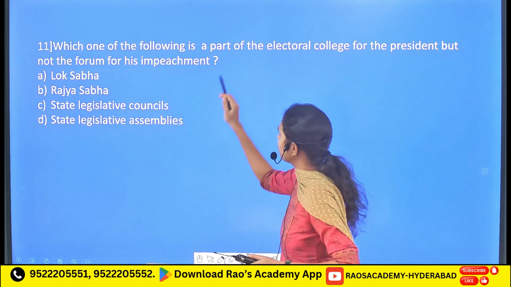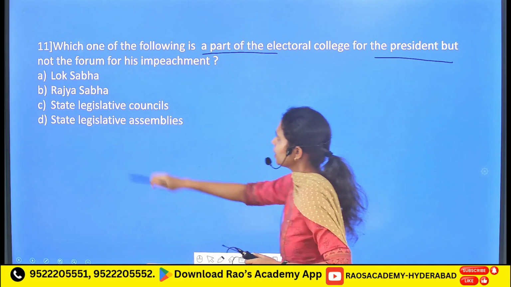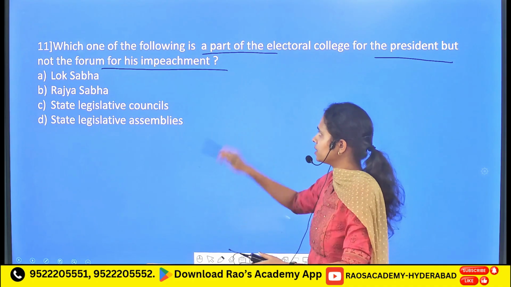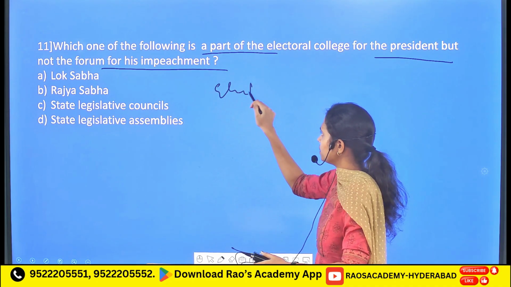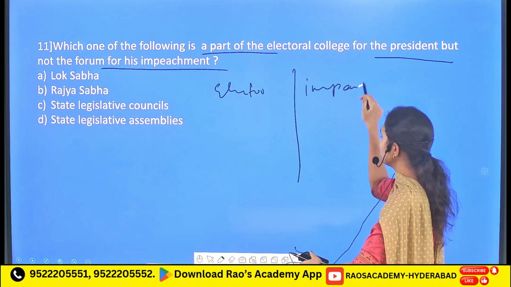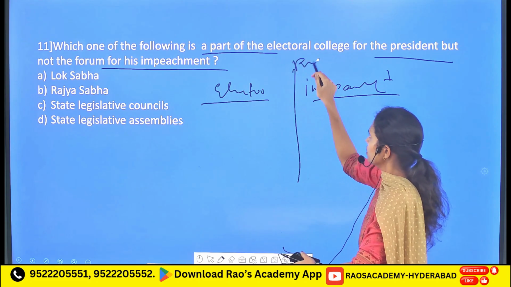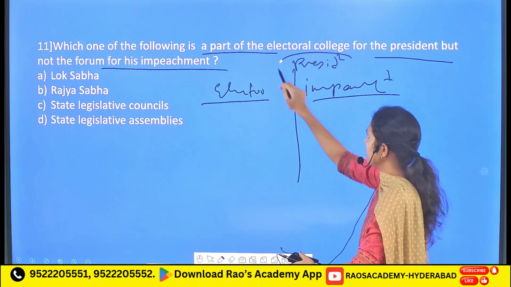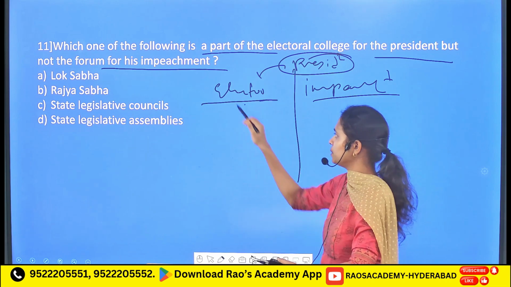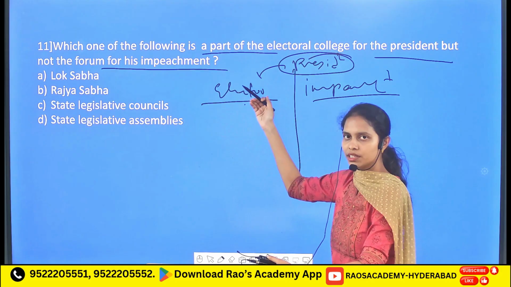Followed by, which one of the following is a part of the electoral college for the president but not the forum for his impeachment? So let's write the electoral college of the president and the people who have the eligibility to participate in the impeachment process of the president. So here, for example, this is the president and this is the electoral college. That means this includes the people who have the eligibility to vote in the presidential elections.